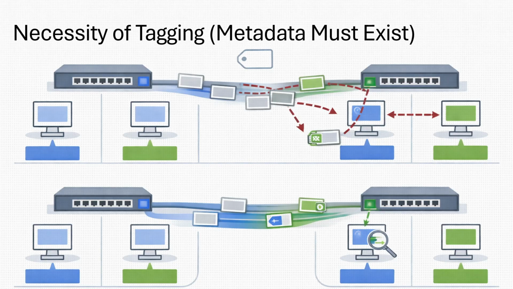Let's reason this out. If multiple VLANs share one physical link and the receiving switch must keep them separated, then the frame must have a source MAC address, a destination MAC address, and also VLAN identity. Without VLAN identity, frames arrive stripped of context, switch B can't classify them, and separation fails. So the solution is simple conceptually. Add VLAN metadata while the frame is in transit. That metadata is called a tag.